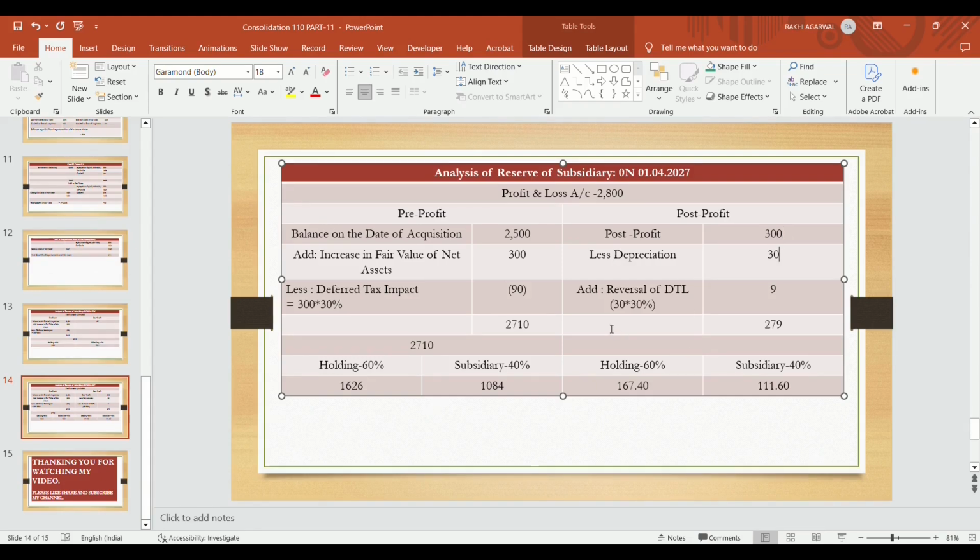So we will reverse the DTL: 30% of the depreciation becomes 9. How much depreciation we are decreasing, its DTL has to be reversed, because we added the fair value of asset and reduced the deferred tax liability. So when we reduce depreciation, we will reverse the deferred tax liability. That is, 30 lakhs is the value of depreciation, and 30% of it, that is 9 lakhs, is to be reversed. So it becomes 300 minus 30 plus 9, so it becomes 279 lakhs. The holding company's 60% of it becomes 167.40 lakhs and the subsidiary's 40% is 111.60 lakhs. So this is the concept related to the impact of deferred tax on goodwill.